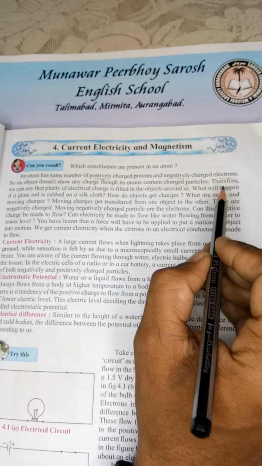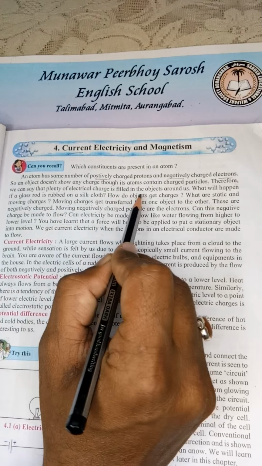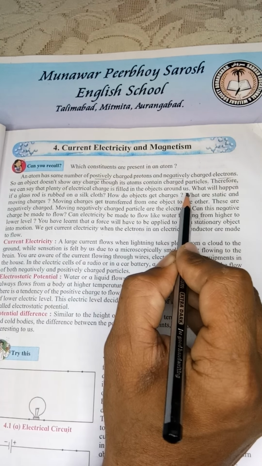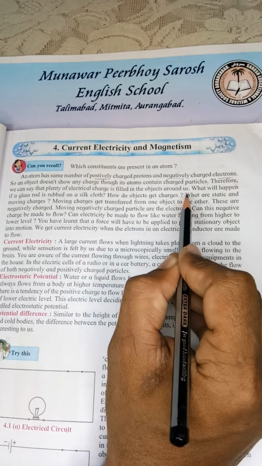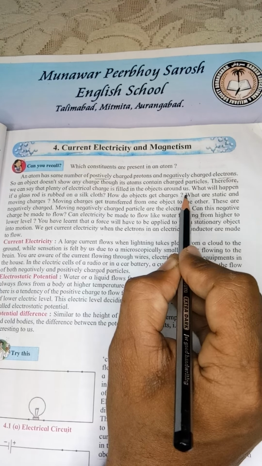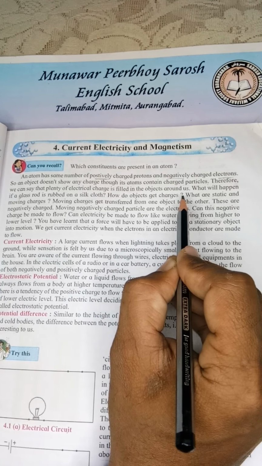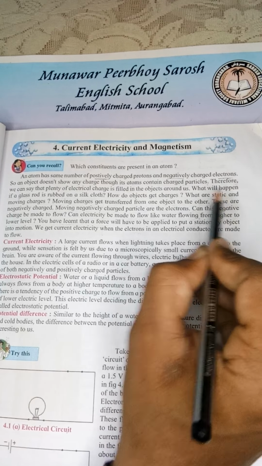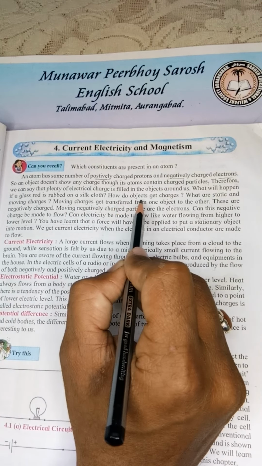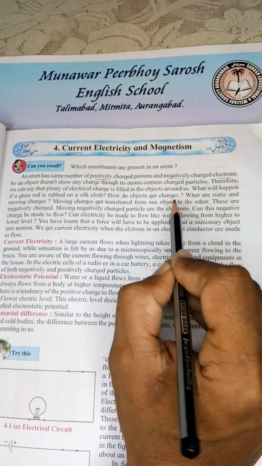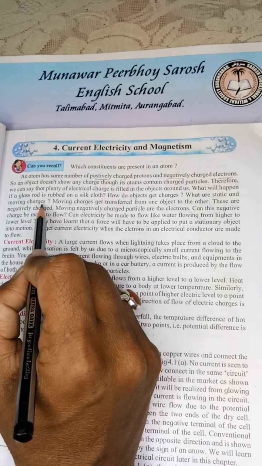Okay, very good. Therefore, we can say that plenty of electrical charge is filled in the objects around us. In whatever objects are around us, plenty of charge is there, that is the positive charge of protons and negative charge of electrons. What will happen if a glass rod is rubbed on a silk cloth? How do objects get charges? What are static and moving charges?